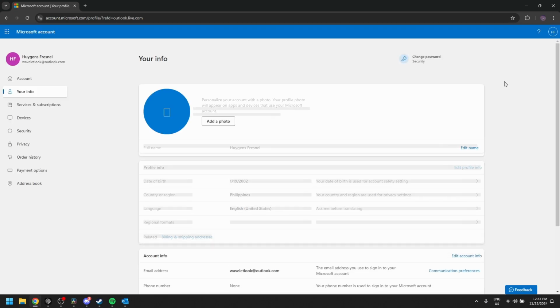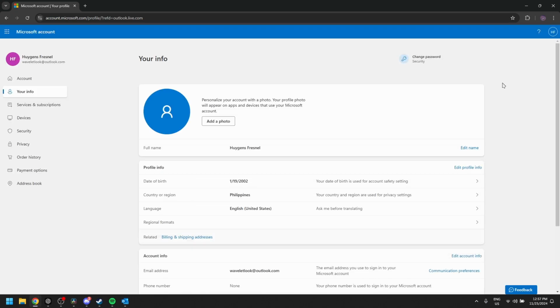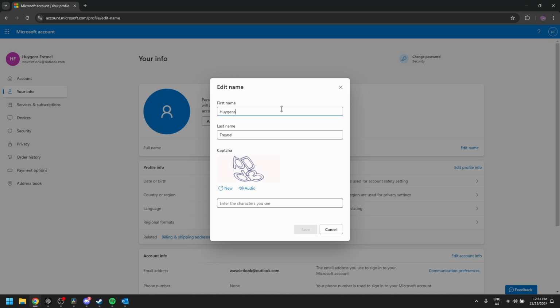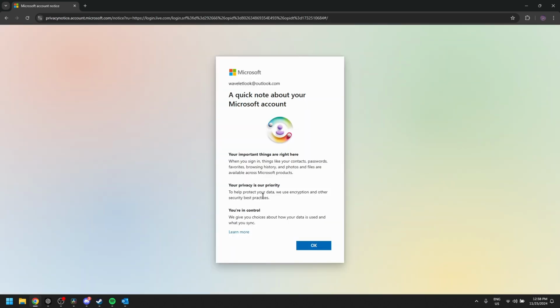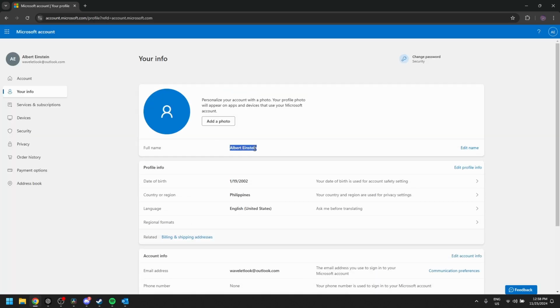On the profile page, you'll see an Edit Name option next to your current name. Click on it, enter the new name you want to use, and then complete the CAPTCHA verification to confirm the change. Once finished, your new name will appear in your Outlook account. The updating process can take a few hours to apply. Make sure to monitor the changes.